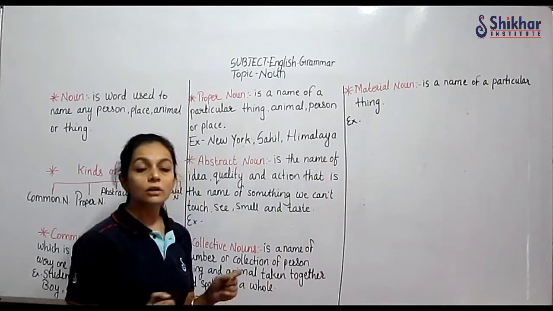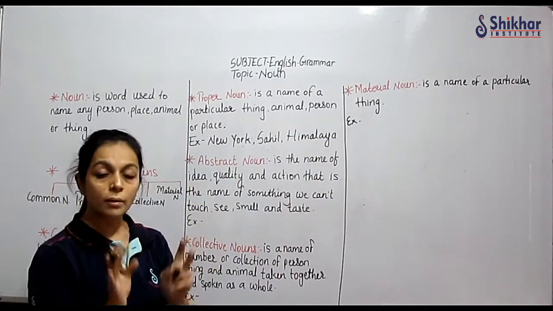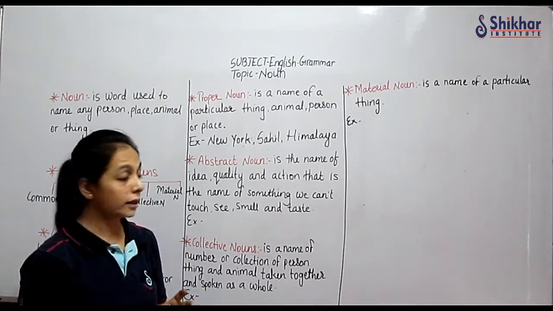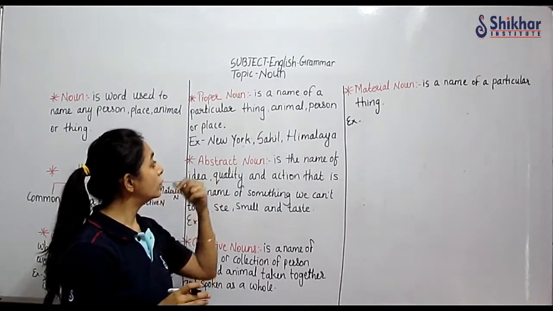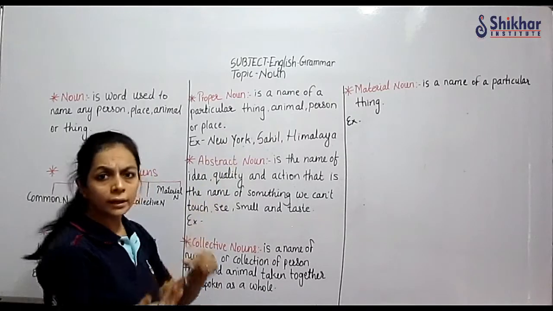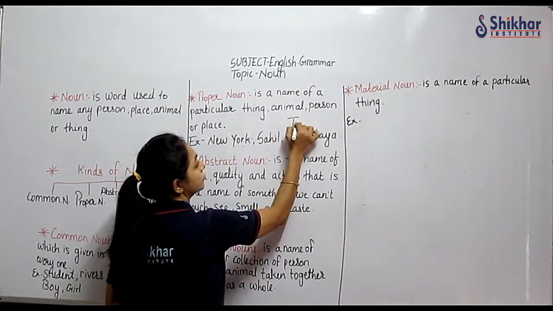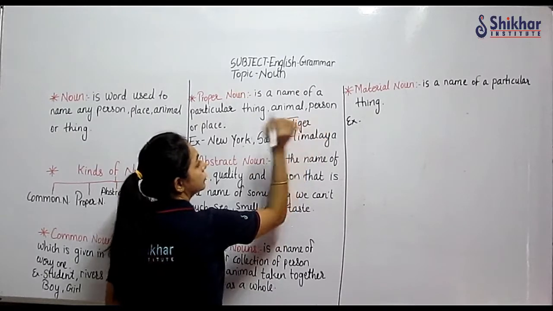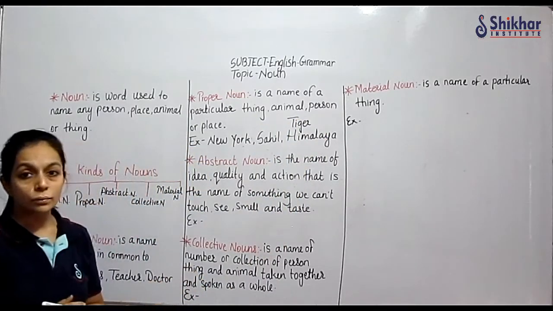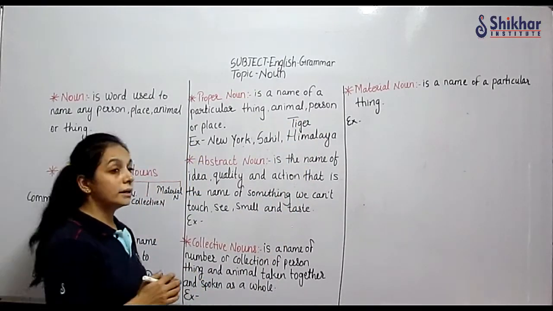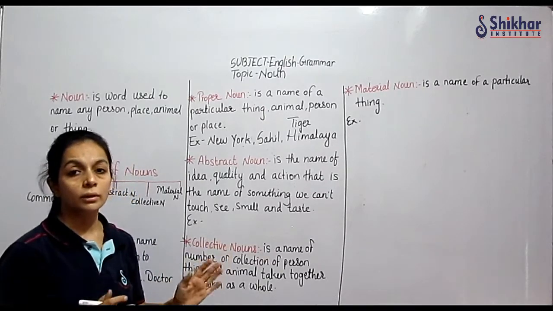All the mountains are not Himalayas. The particular mountain name is Himalaya, correct? Then one more. For animal name, we will write tiger. So that is a proper noun, correct? Animal, so they are common noun, the tiger.